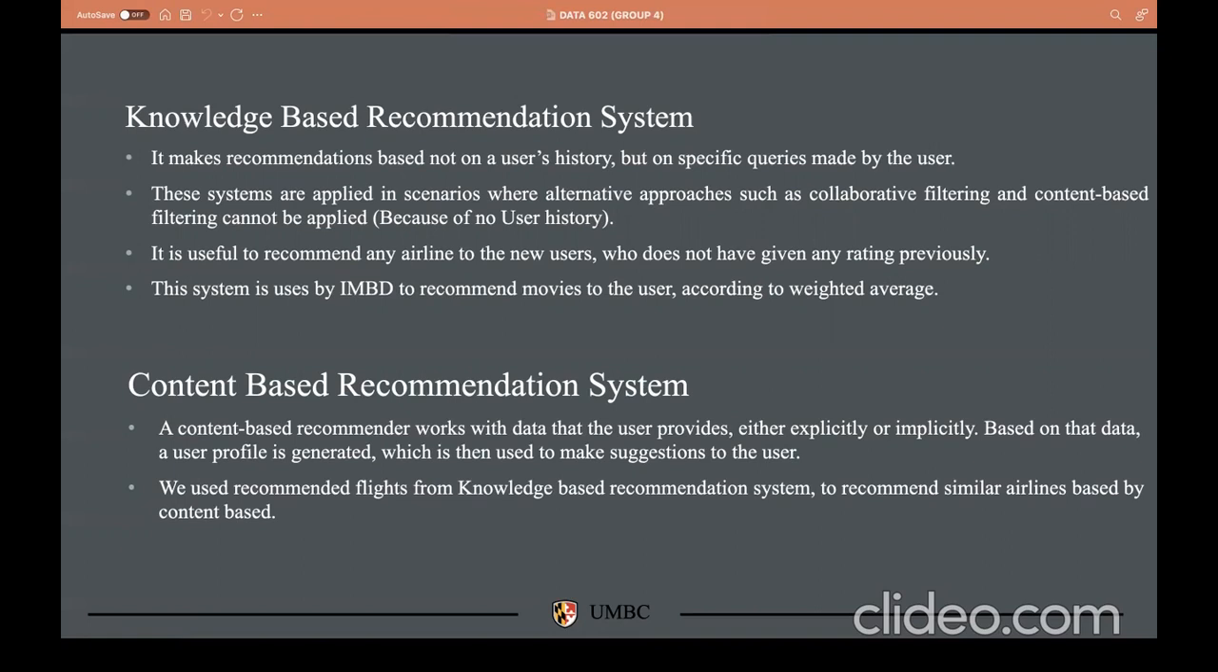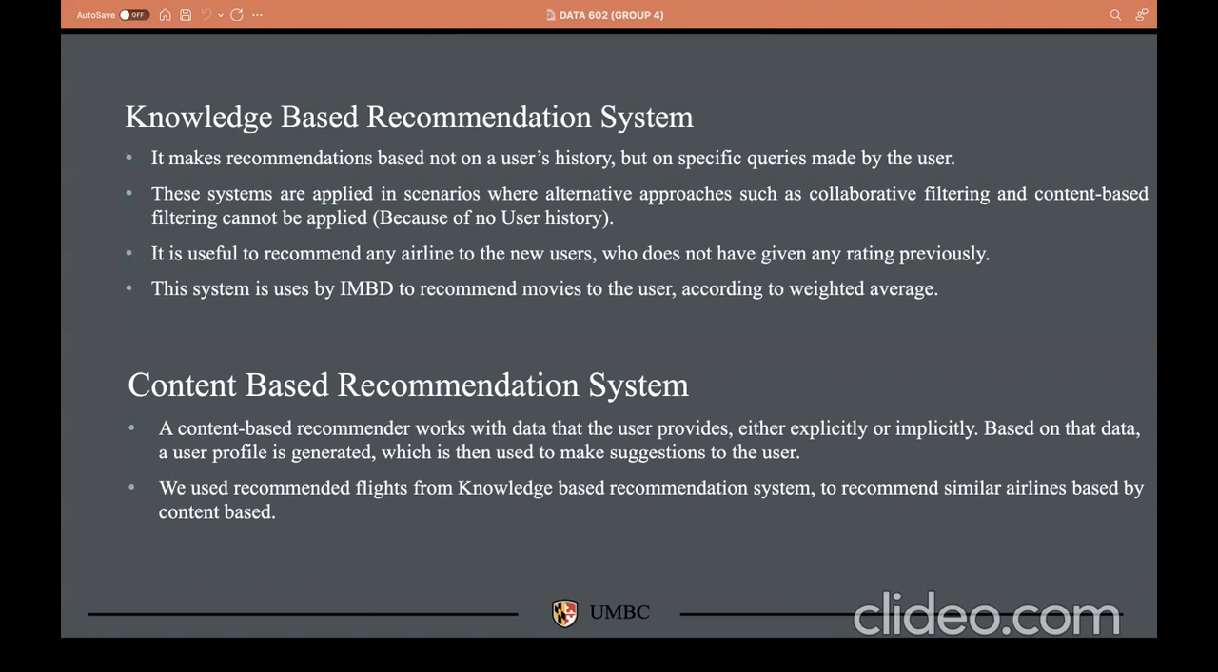It makes recommendations not based on the user's history, but on specific queries made by the users, because we don't have any user history. So based on some queries asked by the user, it will try to predict the best recommendation for him. It suggests products based on inferences about what the user needs and preferences. It takes users into consideration and tries to give a very good recommendation for the users. The system is used by IMDB to recommend movies to the users according to a weighted average.